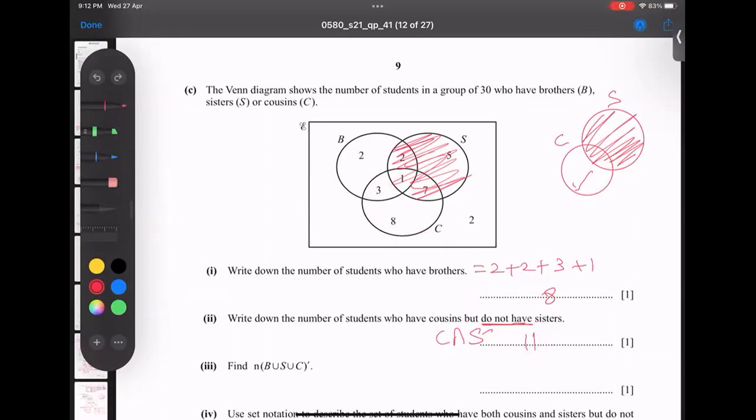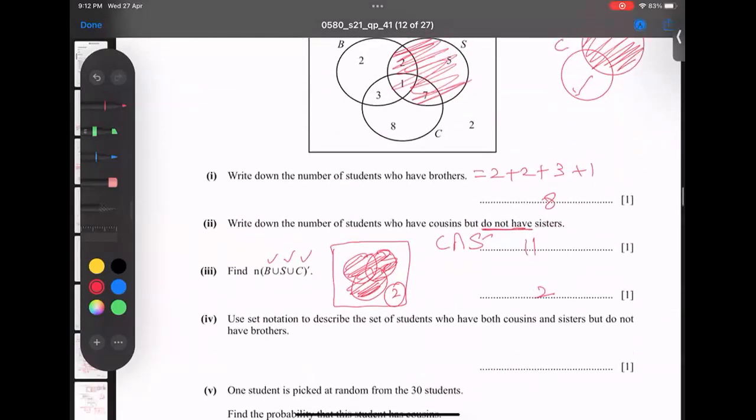And the next part is asking here, find this one. So part third, how to find this one? Actually, what this means: if I talk about B union S union C, union means all together. Union means all three circles. But when you say no, don't take these circles, take the rest one. So the outside is our answer. So 2 is our answer. I hope this point is also clear.